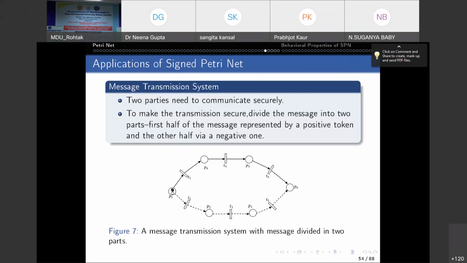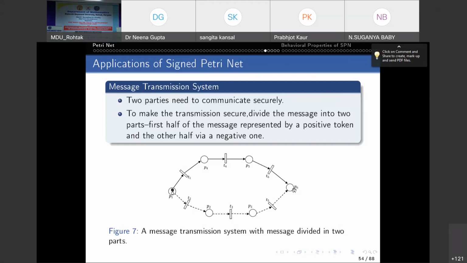The positive token moves on the path T1, P4, T4, P5, T6 and up to P6. Similarly, the negative token moves on the path T2, P2, T3, P3, T5 and finally reaches P6. These two parts of the message can then be combined to give the complete message at place P6.